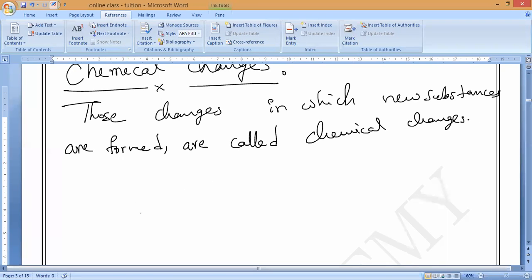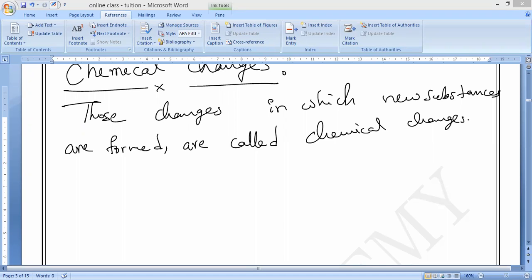Examples. Here, entirely new changes, new properties will come. Burning of paper. Burning of paper, very good. Burning of paper will give you what? Ash or a black colored substance. That is not the paper composition. You should remember that. Is it okay, guys? Understand, Ra? Mixture of acid and base. Speak. Reaction of acid and base, very good. Acid and base, if we mix them, we used to get some new substance.